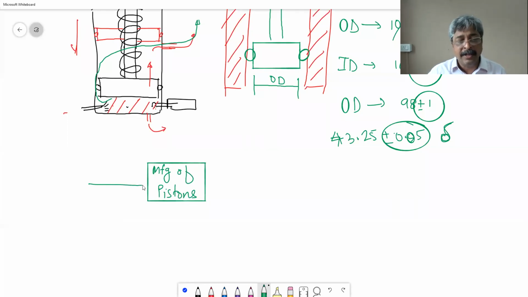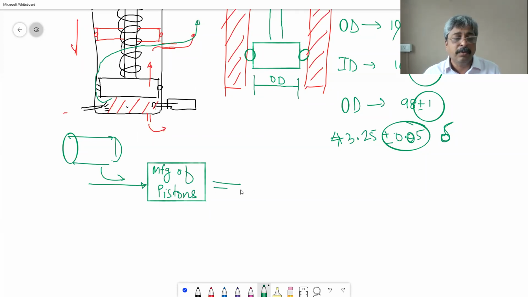So what will go inside? Raw material, I mean a mild steel rod will go inside. And what comes out? You get a piston. This is your output. Something is happening in this box which converts the raw material into the product.